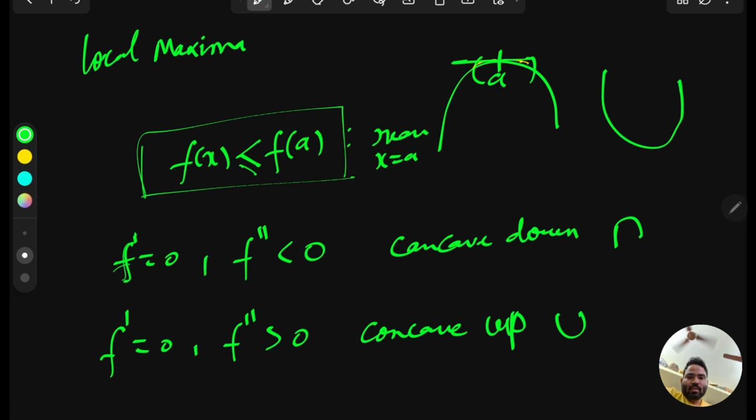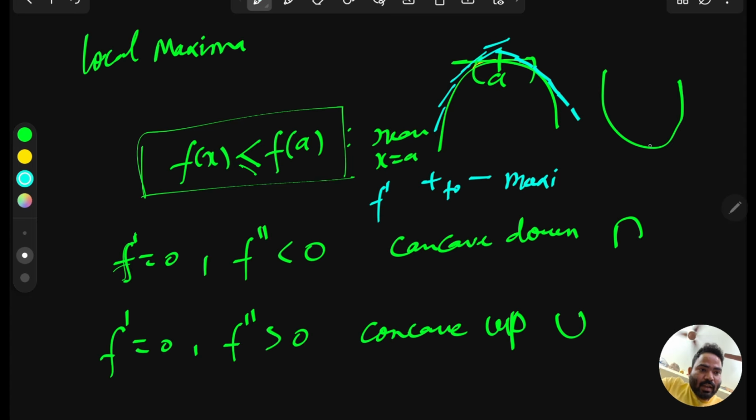So if you have concave down, that means your tangent is going in the up direction, and after that the tangent is changing sign. How is the curve changing sign? If you see the angle, it makes an angle which is greater than 90 degrees. That's why the angle will be negative, so it changes the sign. So you can say, if f dash changes sign from plus to minus, that means the function has maxima at that point.